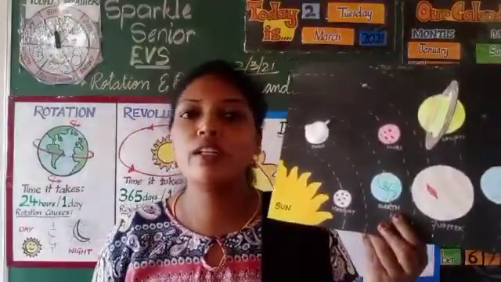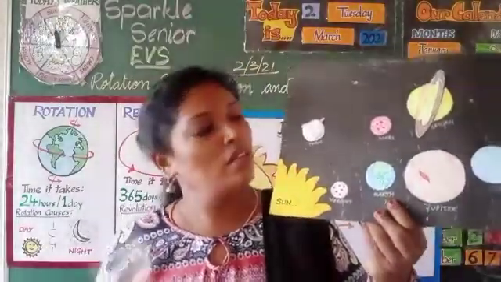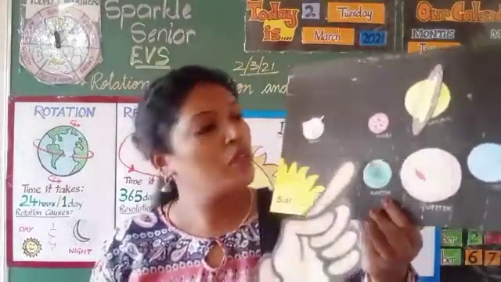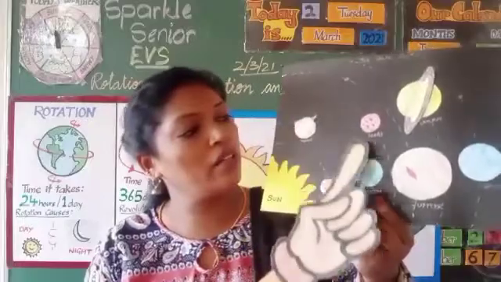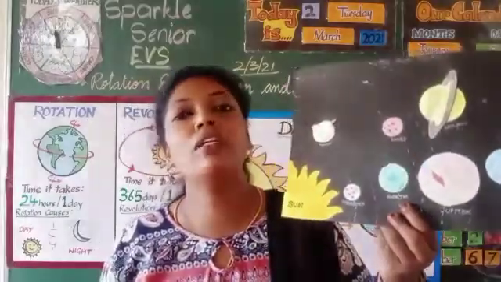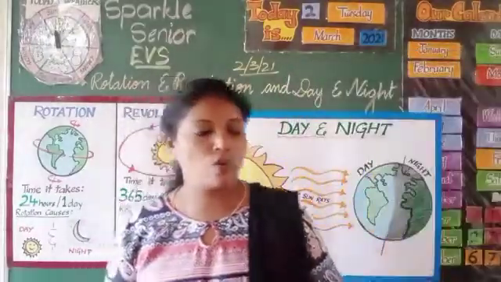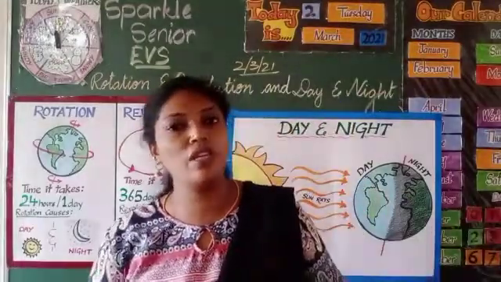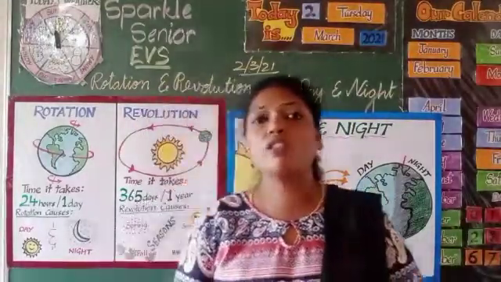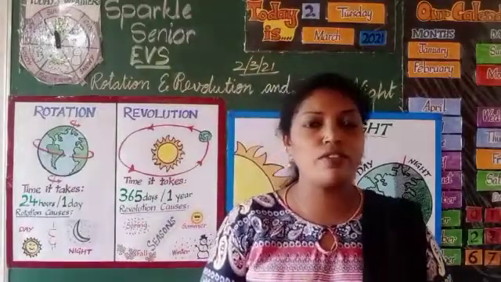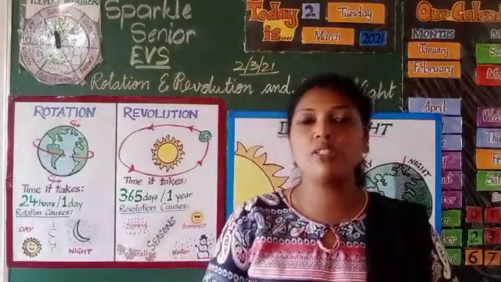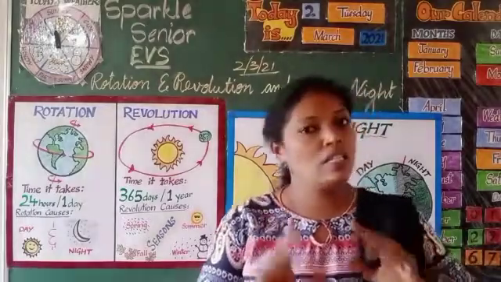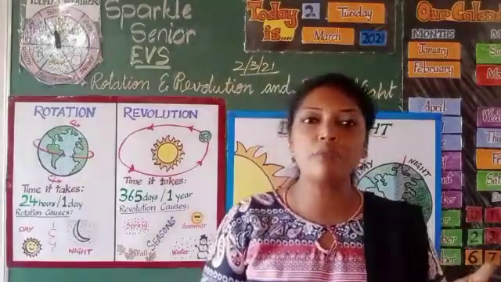What is it called? Orbit. The line that you see is called the orbit, and the Earth moves in an orbit. There are two movements of the Earth. The first one is rotation, another one is revolution. Rotation, revolution. Okay, repeat after me.